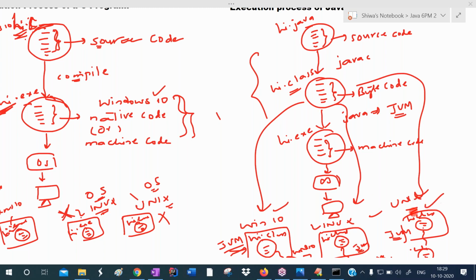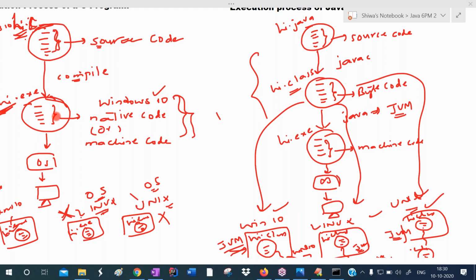Now I want to run in another computer which has Unix. Simply take this bytecode file and place it here. JVM translates this bytecode to the machine code. This file contains Unix machine code. So who is responsible to run the Java application? JVM.